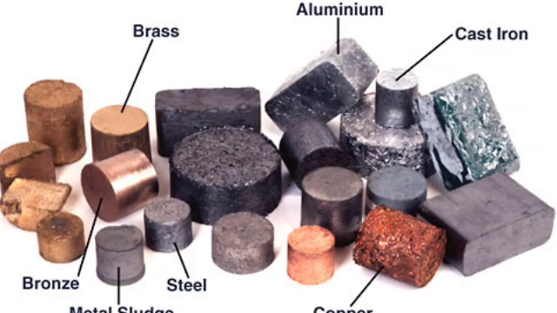Luster: generally metals have a shiny luster. It is called a metallic luster. Malleability: metals are malleable, i.e., when beaten they turn into thin sheets without breaking. For example, gold, silver, copper, etc. Ductile: metals are ductile. Due to this property, metals can be drawn into wires. Silver, copper, and gold are very ductile metals.